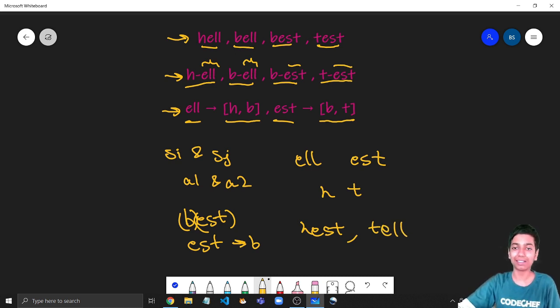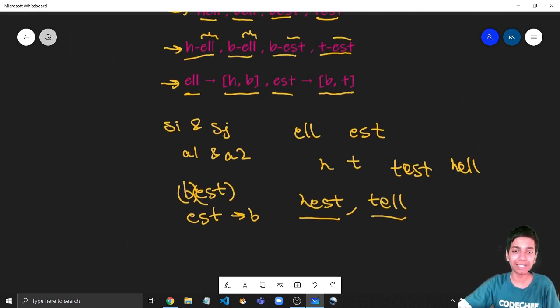So Hest is not a funny word, and that is exactly what this condition tells: H is not present in EST but present in ELL, and T is not present in ELL but present in EST. What this means is that initially both of these words are not funny. But when we swap, it becomes test and hell, then both of them become funny. So this is the basic idea.